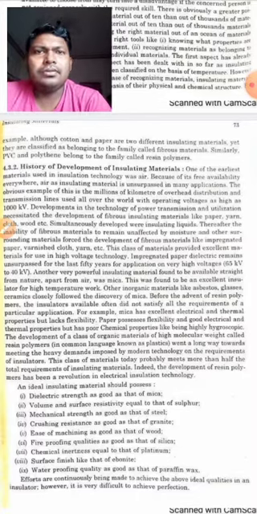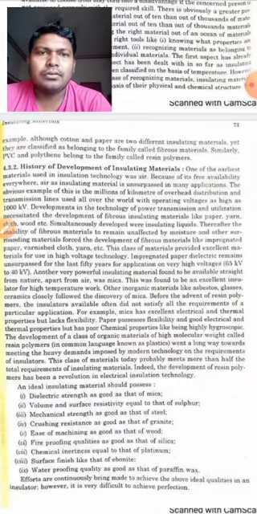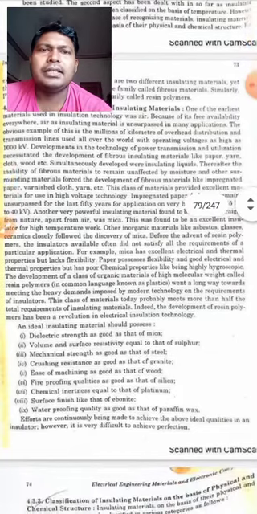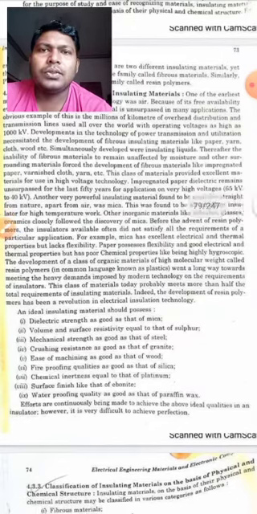So it happens to our electrical field also. Due to improvement, we have developed new insulating materials so that they can be used in power transmission and utilization, and they all belong to fibrous insulating materials like paper, yarn, cloth, wood, etc.